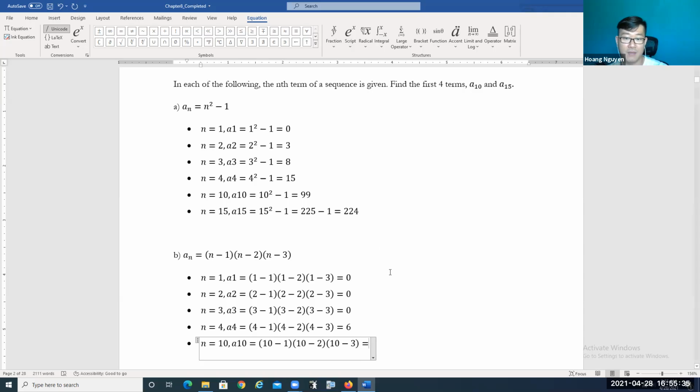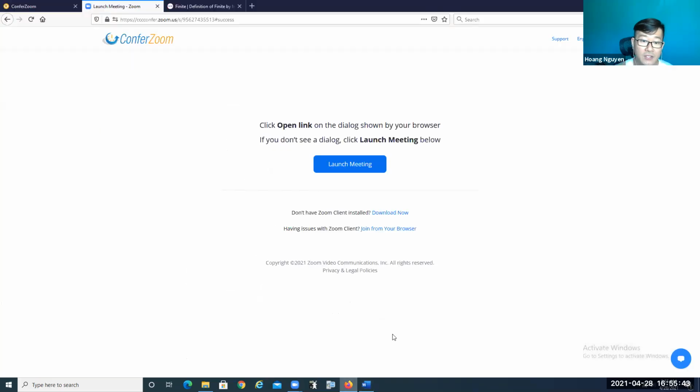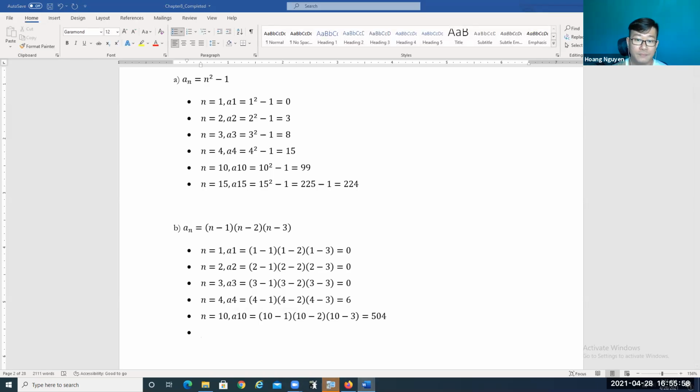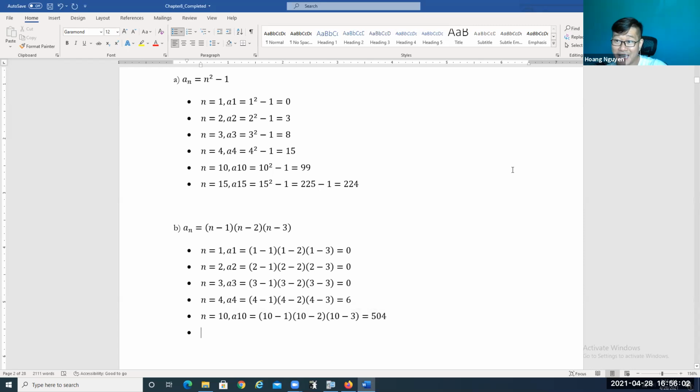Okay, so what's going to be the answer? 10 take away 1 is going to be 9. 10 take away 2 is going to be 8. And then 10 take away 3 is going to be 7. So it's going to be 9 times 8 times 7, right? Let's use the calculator to get the answer quicker. What is it? Let's find out. So 9 times 8 times 7 is going to be 504. Okay, so that's the 10th term, right?